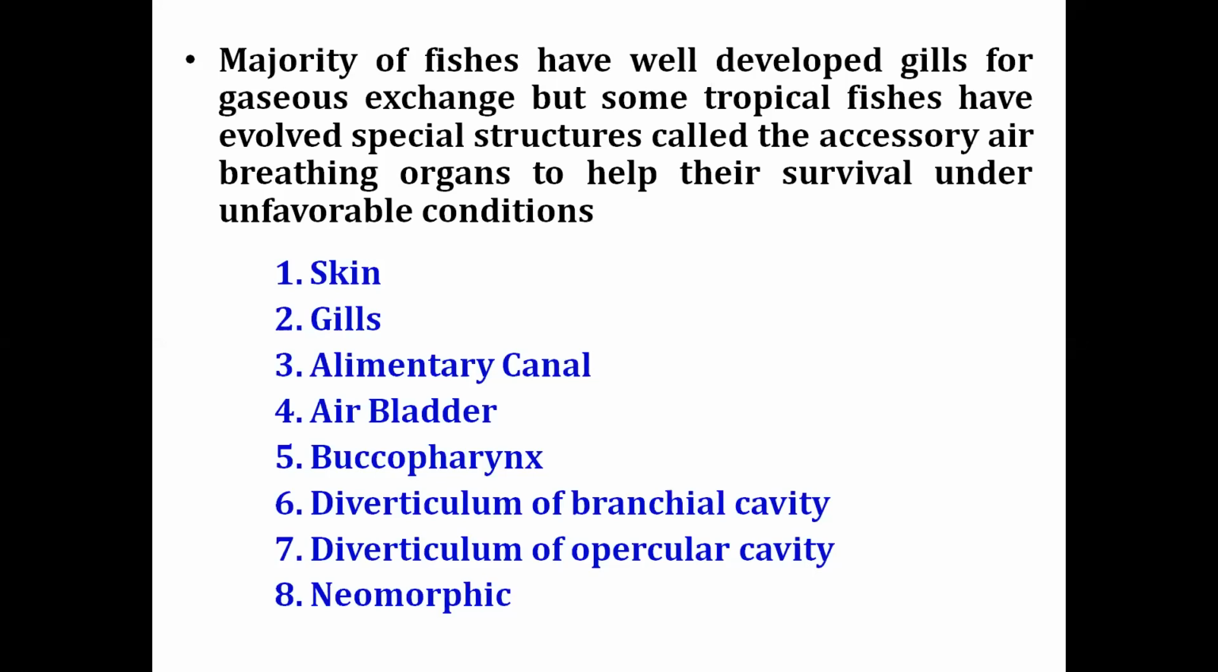So they are known as the diverticula of the branchial cavity or the diverticula of the opercular cavity. That means there is some specialized organ formed from the wall of the branchial cavity or opercular cavity which serves as an accessory breathing organ. Now the last one is the neomorphic organ. Neomorphic organ means one which has a totally new origin or a totally new structure developed by a fish to support accessory air breathing. Now we will discuss all these accessory air breathing organs one by one.